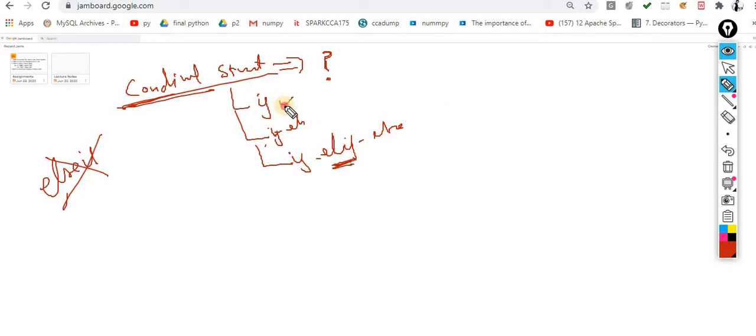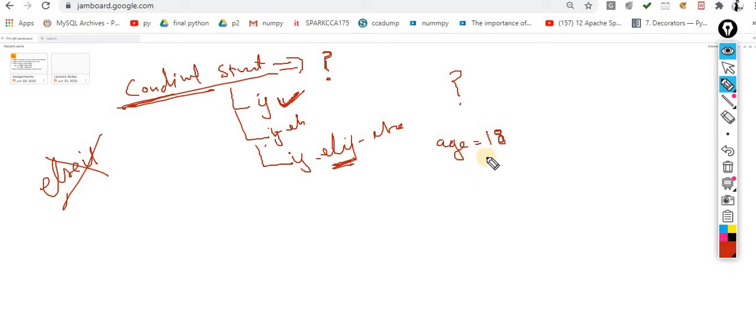So the very first one is the if condition. Very simple program. I am taking data from the user. Let's suppose I ask the user, please enter your age, and the user enters, let's suppose, 18.